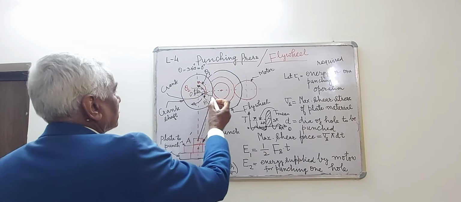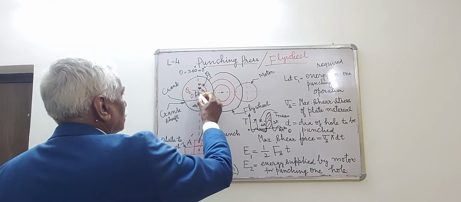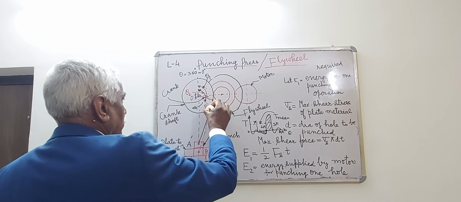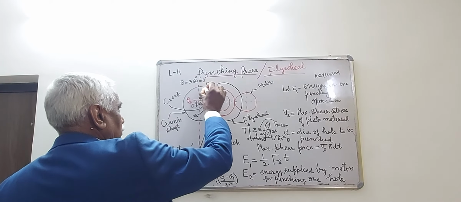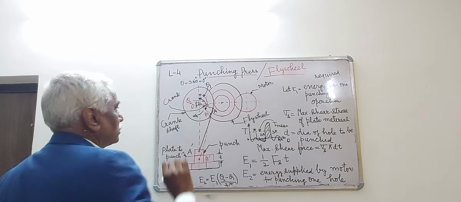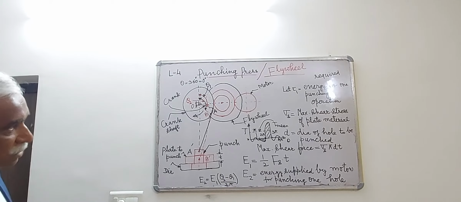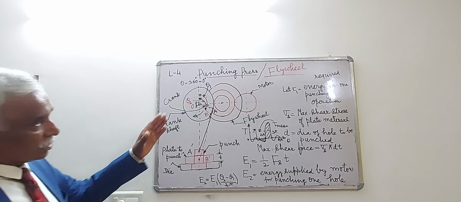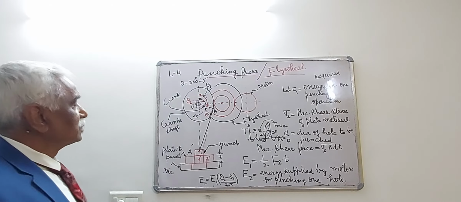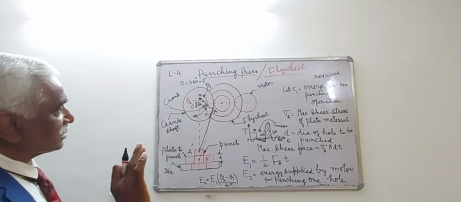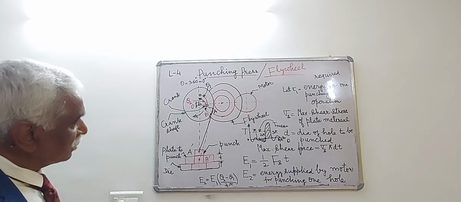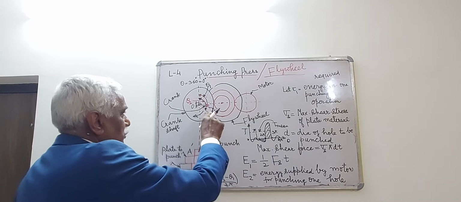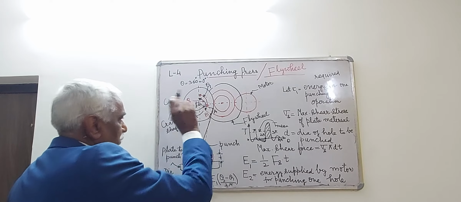Or you can say, when the crank is rotating like this, it goes to theta equal to 0, again it goes to theta 1. So from theta 2 to theta 1 position, no punching operation is taking place, and there is no extra load. The load on the engine is from the rotation of crank from A to B position.